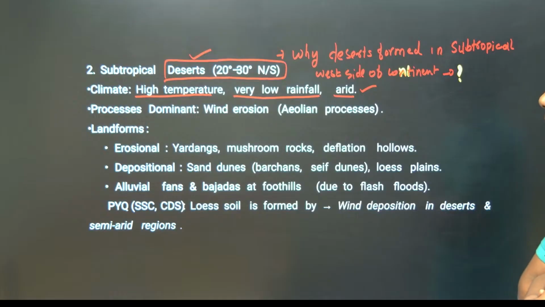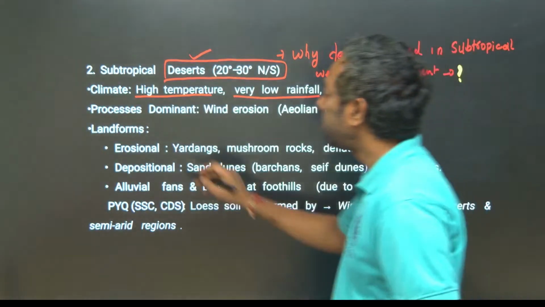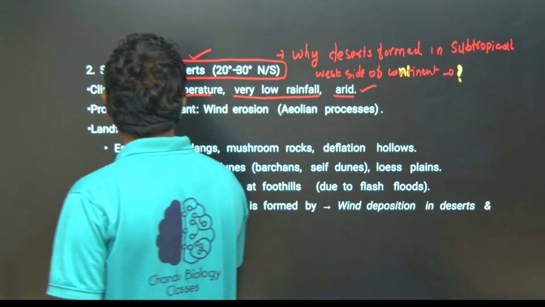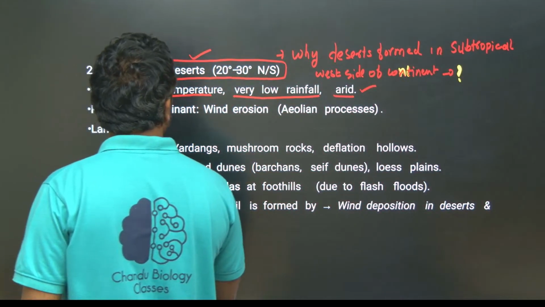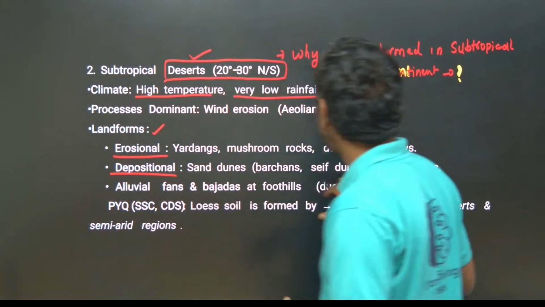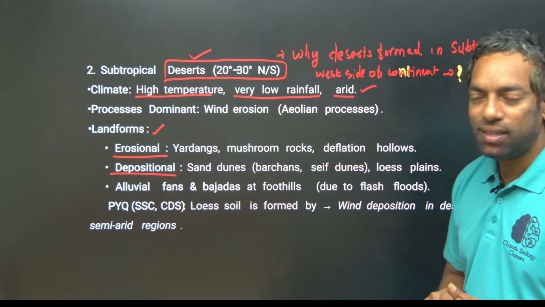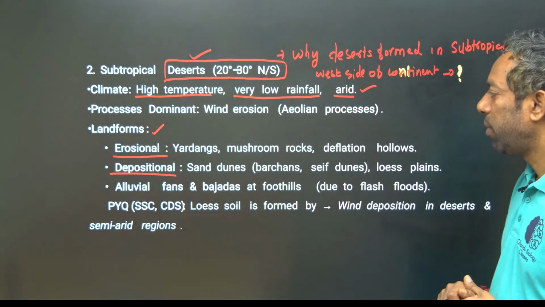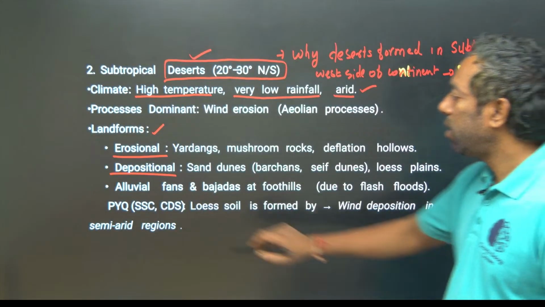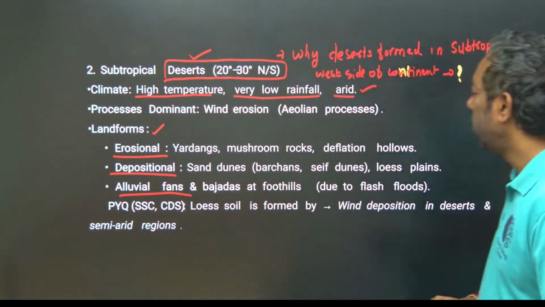The dominant process is mainly wind erosion. The landforms created in this tropical area are erosional and depositional. As we discussed, there are rock structures and sand rock structures. Alluvial plains can also be formed, guys.